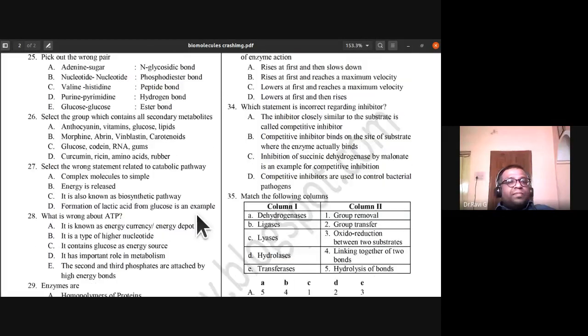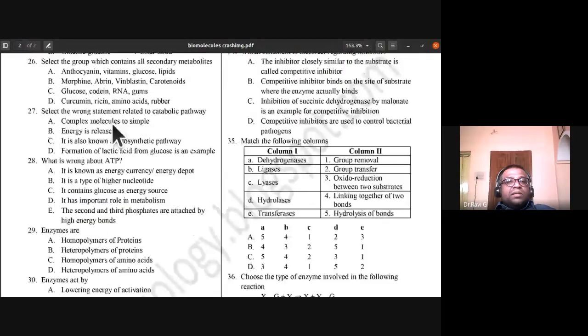27th, select the wrong statement related to catabolic pathway. Complex molecules to simple, energy is released. It is also known as biosynthetic pathway. Formation of lactic acid from glucose is an example. So select the wrong statement related to catabolic pathway. So which is the wrong statement here?